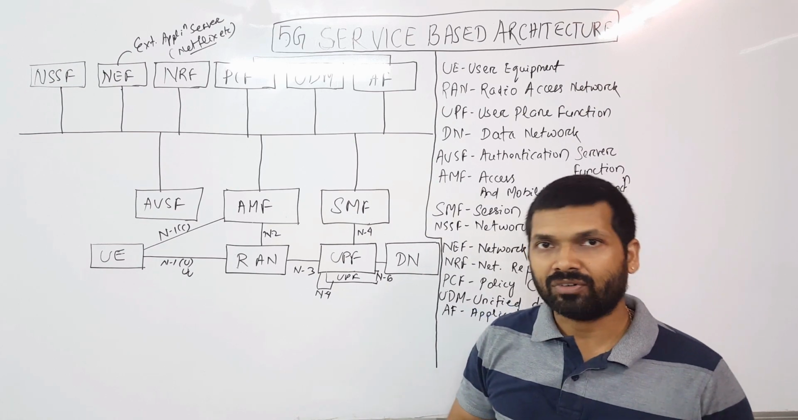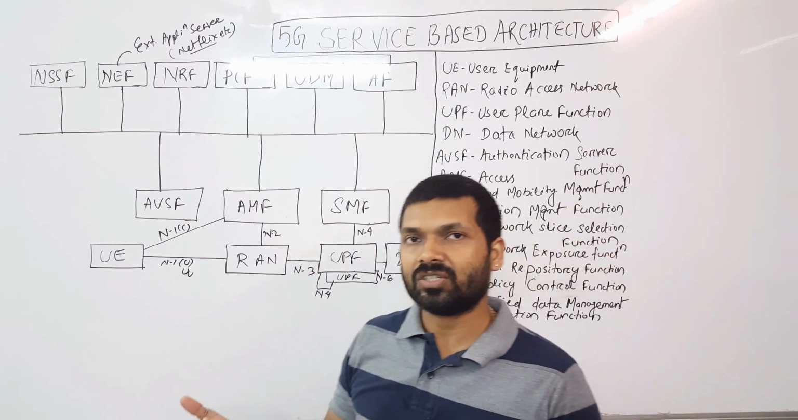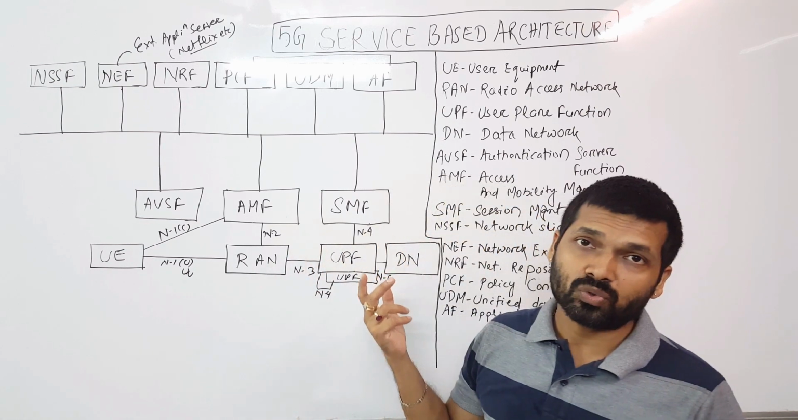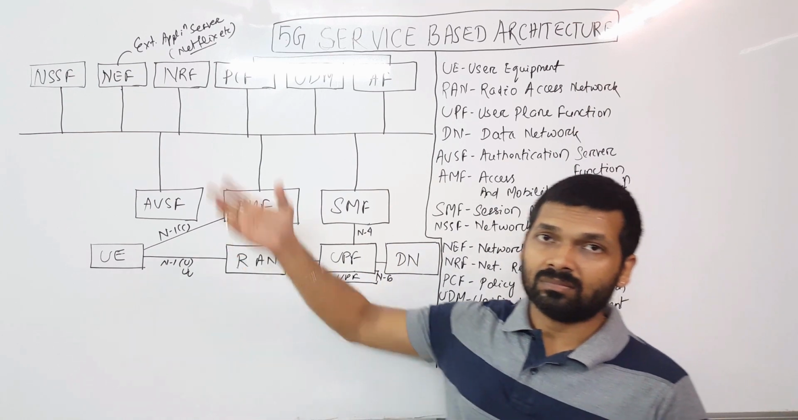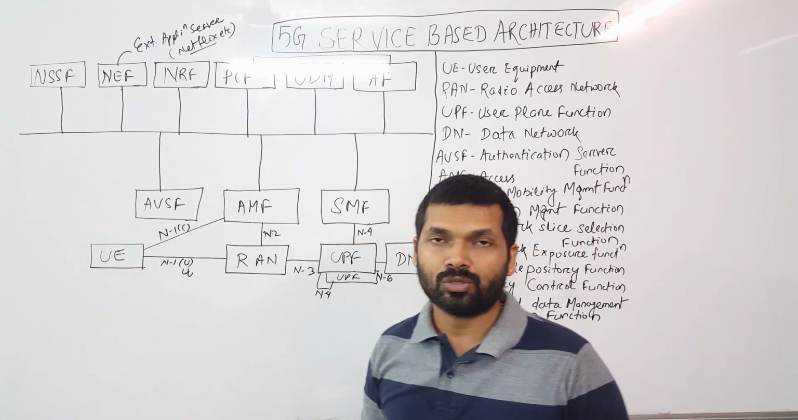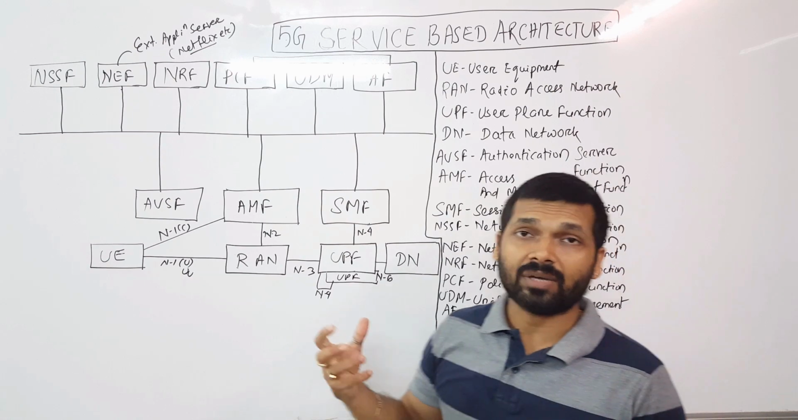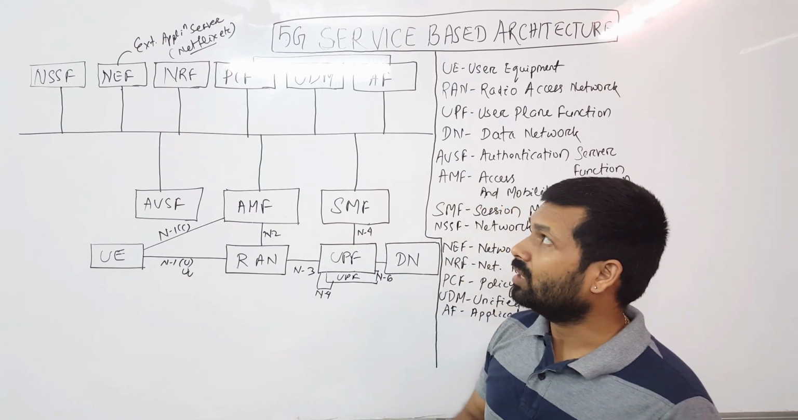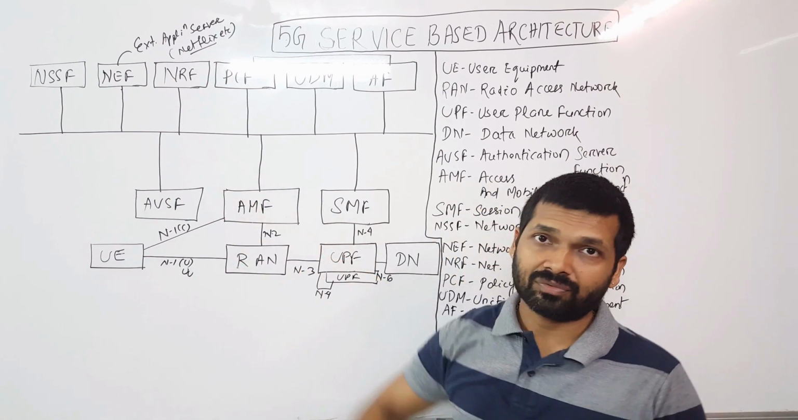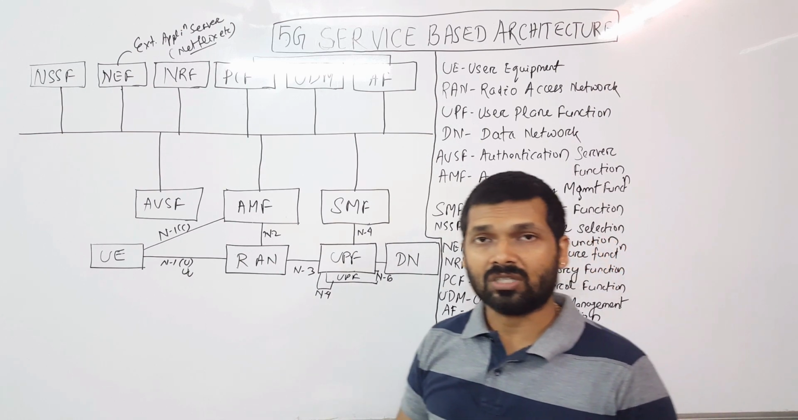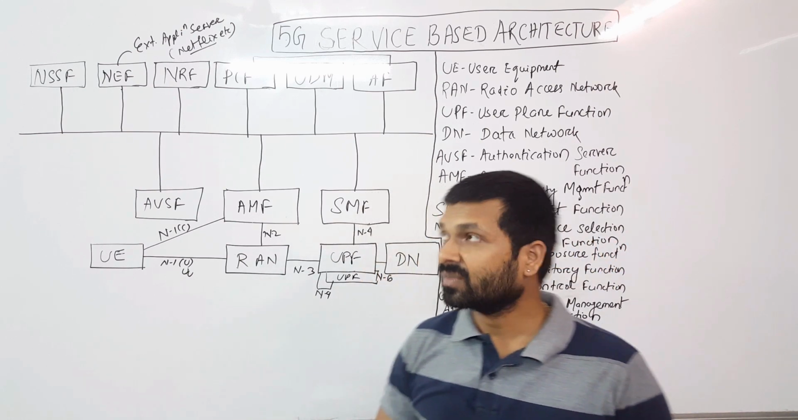Let's take the example of Netflix. That's a third-party application. Through the network exposure function, they get access to the 5G services or the 5G network. And the next one is NRF, the network repository function. This is also new in 5G NR.